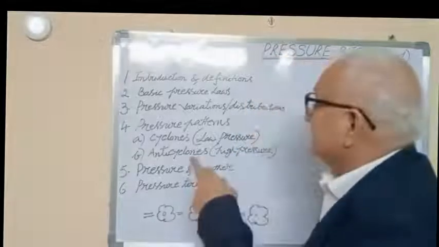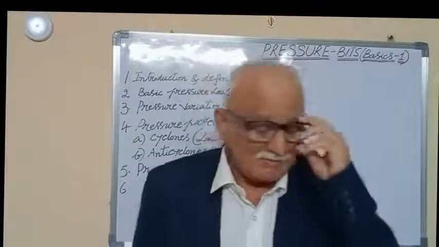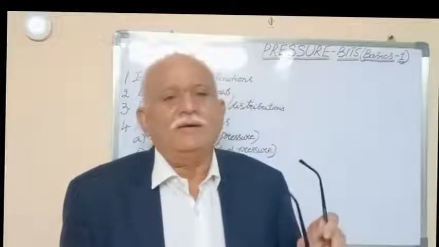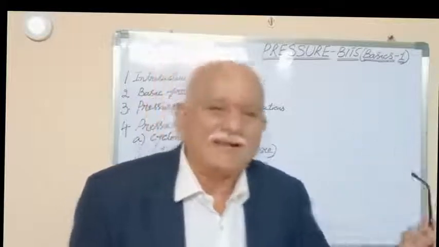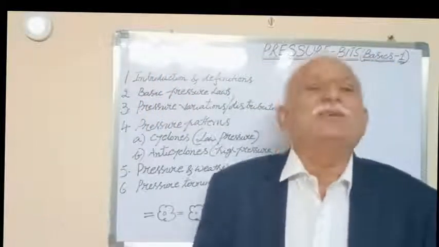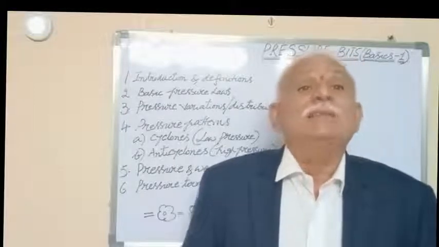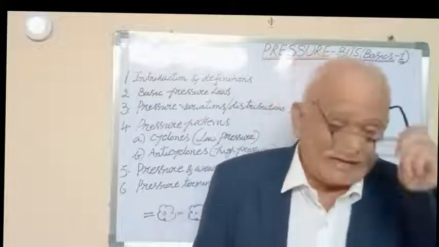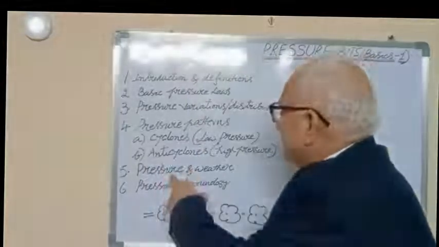Now let us see what is the relation between pressure and weather. Please note, very interesting bits would appear in the JRF. Number 1, as the atmospheric pressure increases, the clouds dissipate. That means clear weather. Pressure increases, clear weather. As the pressure decreases, clouds would move in, so you get the rain. So these are the basic things that would come in the form of bits in pressure and weather.